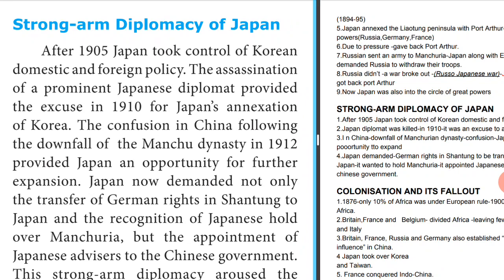The confusion in China following the downfall of the Manchu dynasty in 1912, an empire that fell in 1912, provided Japan an opportunity for further expansion.